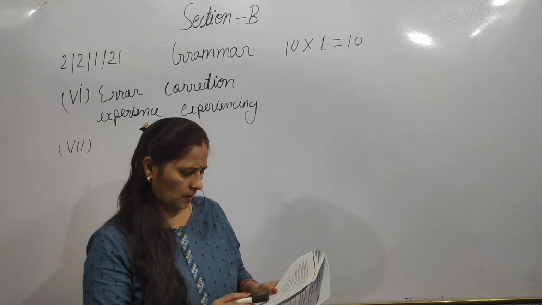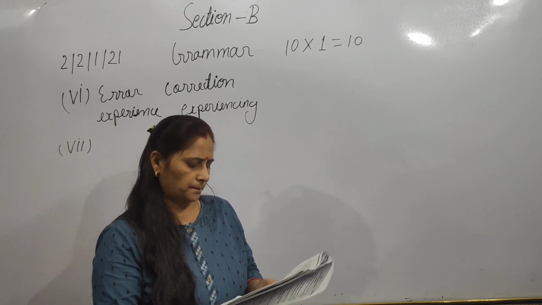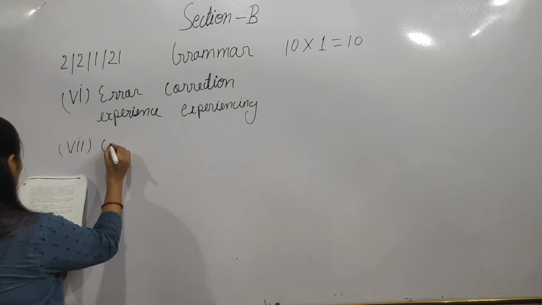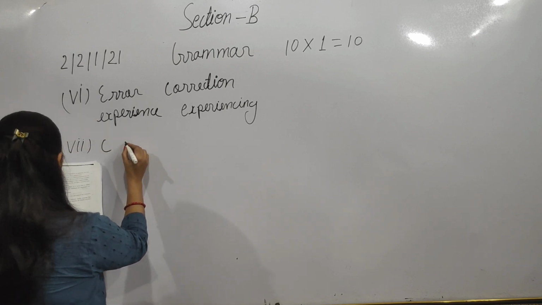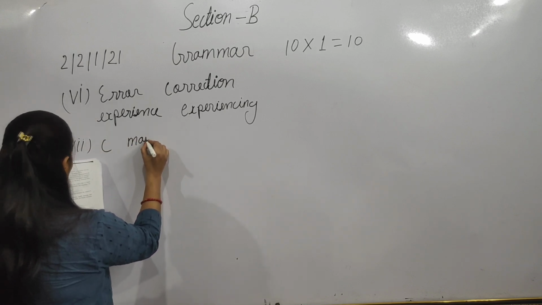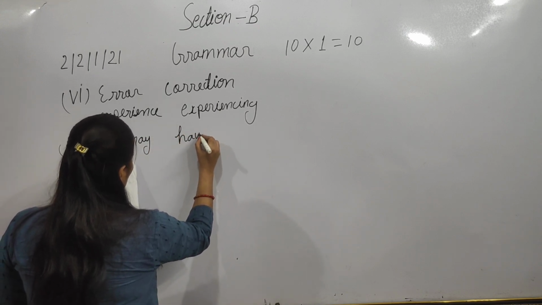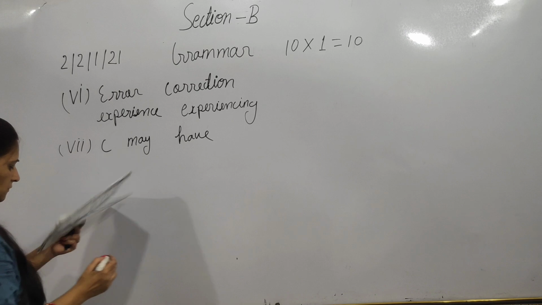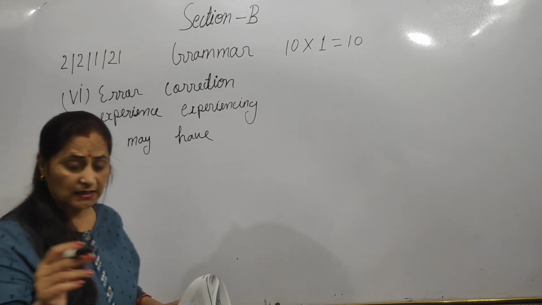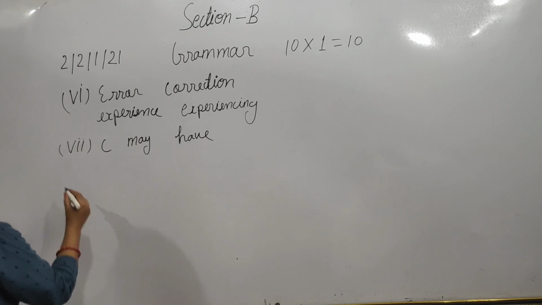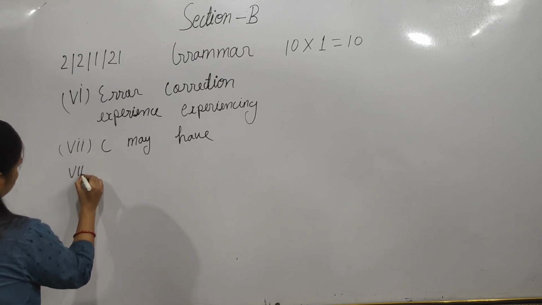Has, have and may and have. C. Which one is the correct option? Here the C option is correct. May and have. So this one, the seventh, is the correct option. Now the eighth. Let's move towards the question.